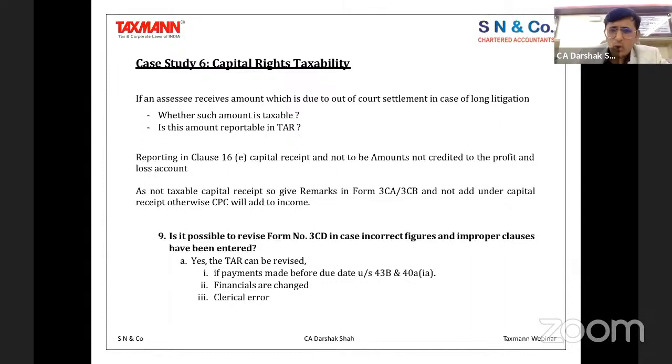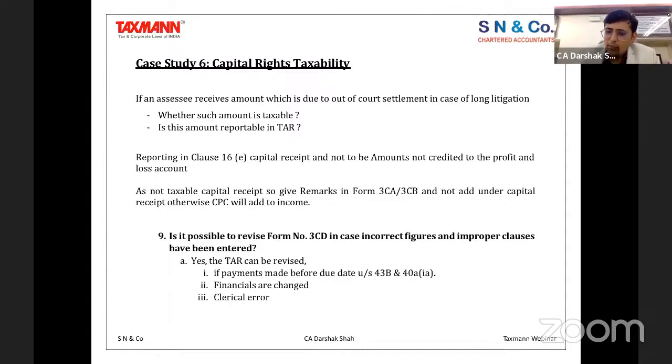Now, the last one is what kind of errors are happening because of which there are chances of there being a scrutiny. That can be, suppose, if the payments are made before the due date under 43B. Yes, in the tax audit report, let's say in a case where you completed your audit, and you have disclosed that this particular payment has not happened, by saying that it is not paid and therefore disallowed.